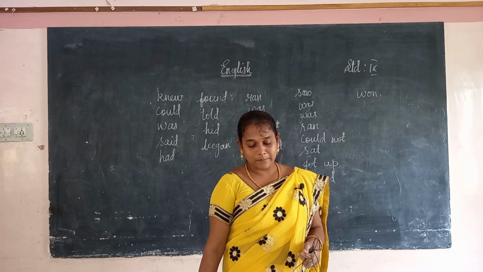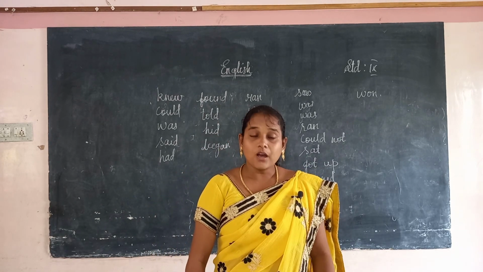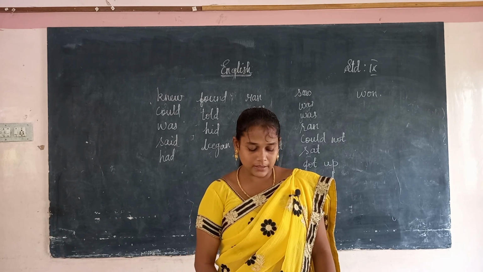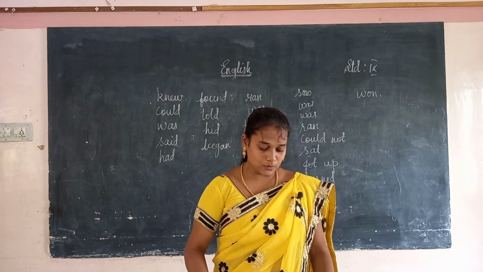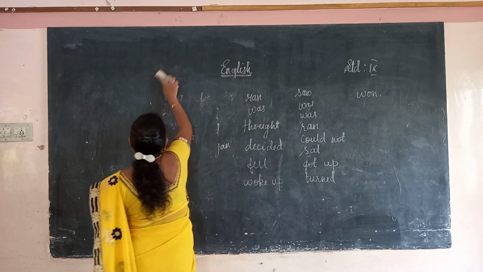Next one, finish each clue by changing the verb within the bracket to the irregular past tense. We have to use the irregular past tense. Here we are going to solve the puzzle also. Okay.